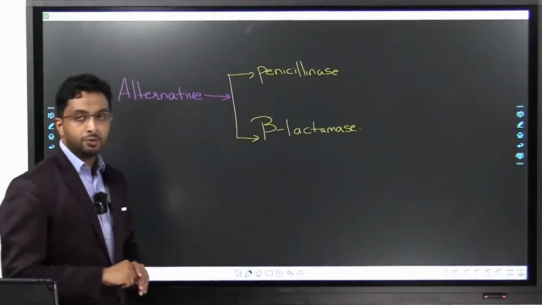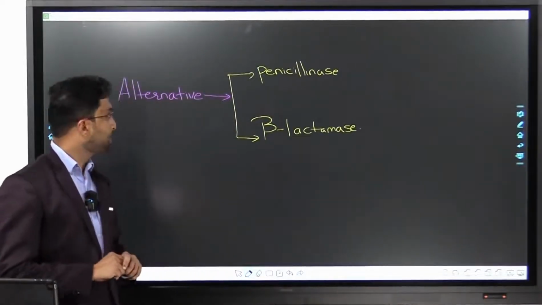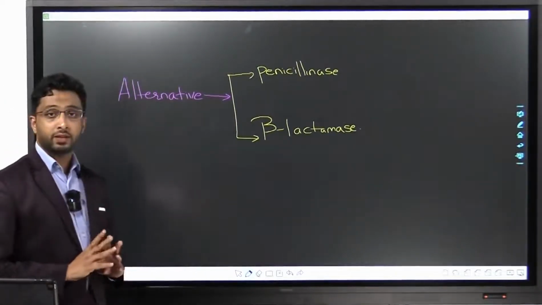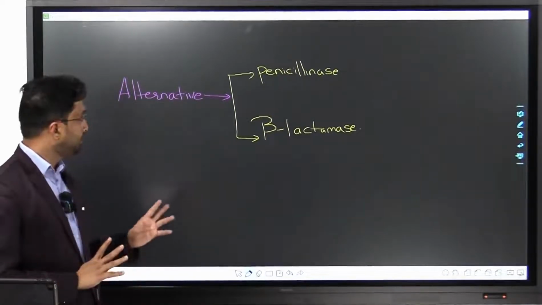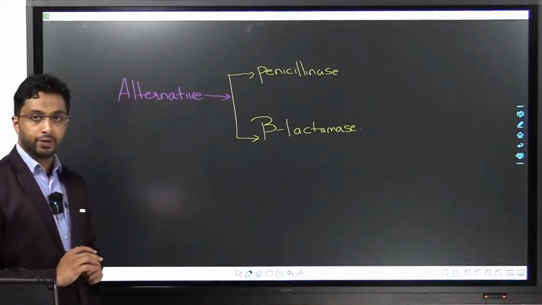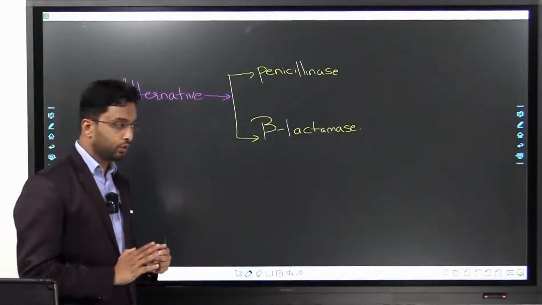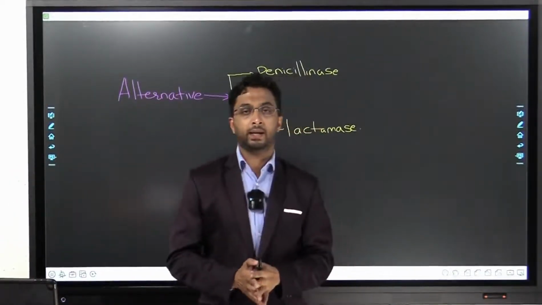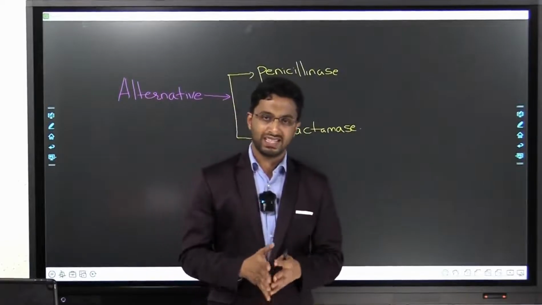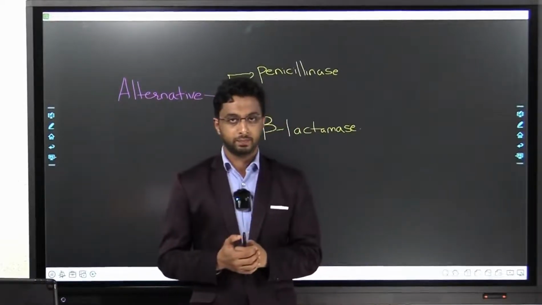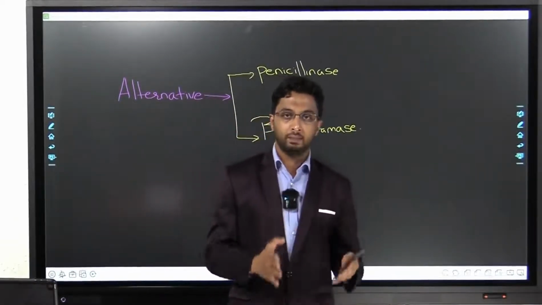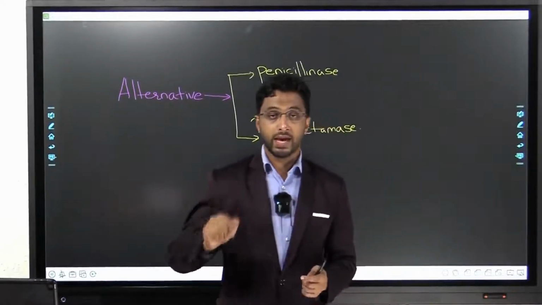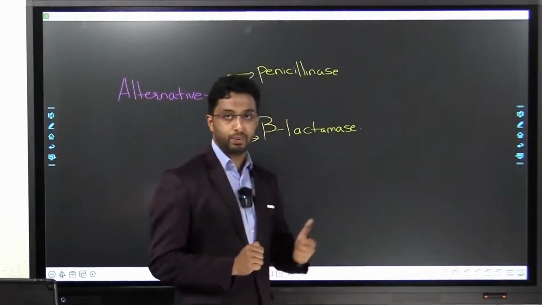So if you find a bacteria which has developed resistance to the beta-lactam antibiotics, you find that the normal antibiotic which you give for Staphylococcus aureus, the most advised antibiotic for Staphylococcus aureus, is benzyl penicillin. But the organism has developed penicillinase.